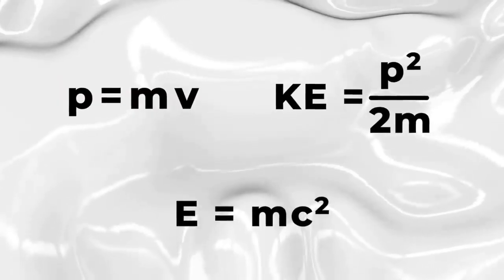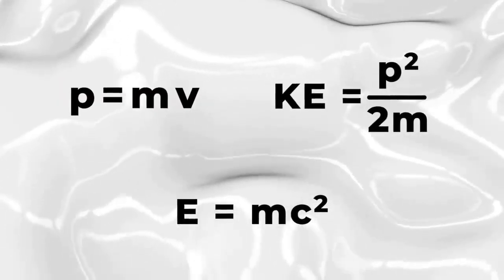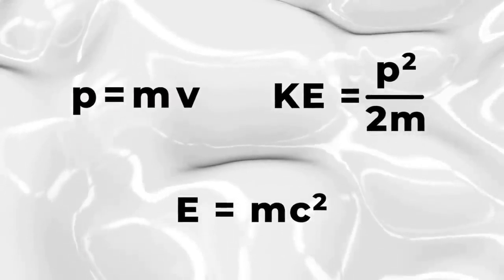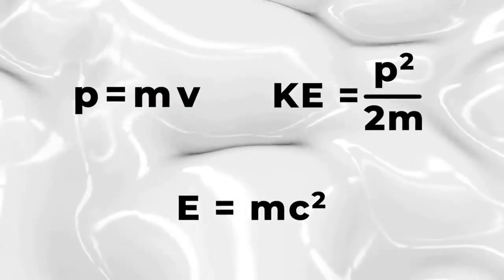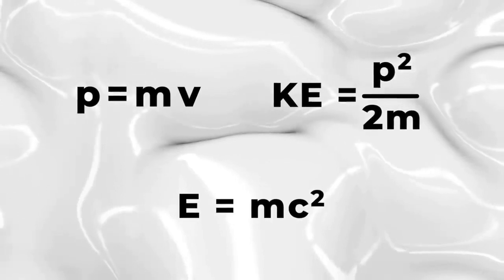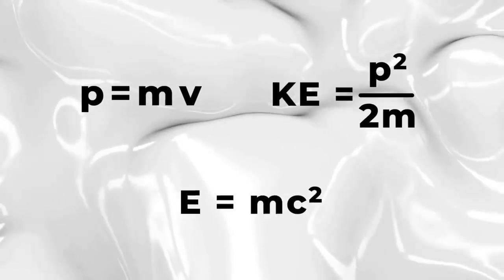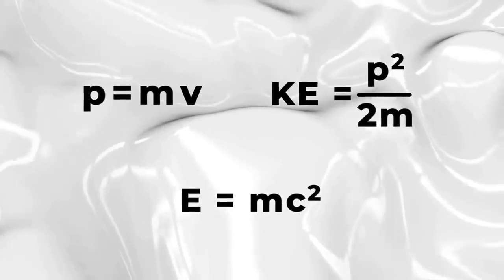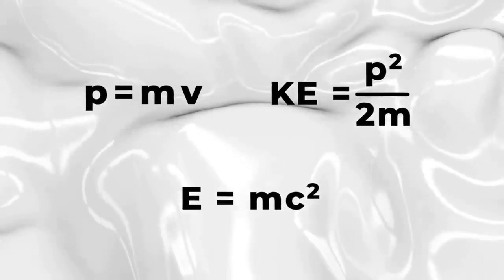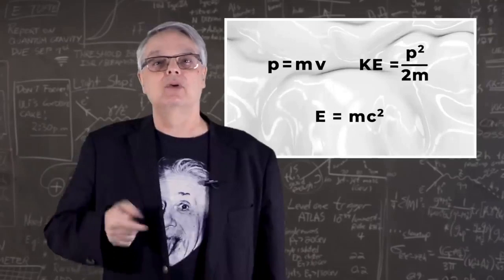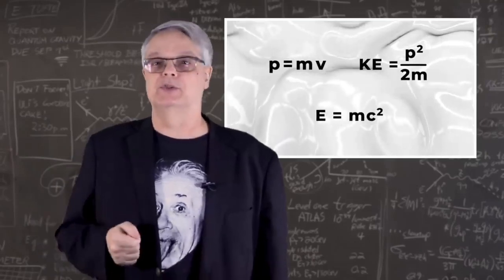I put the three equations I've mentioned so far here. E equals mc squared, P equals mv, and KE equals P squared divided by 2m. And all of these equations are just fine and correct, but they are all equations that only describe objects with mass that move slowly. Those equations fail in other situations.